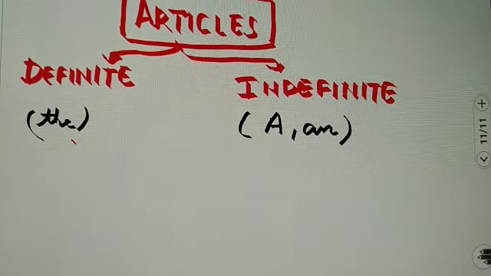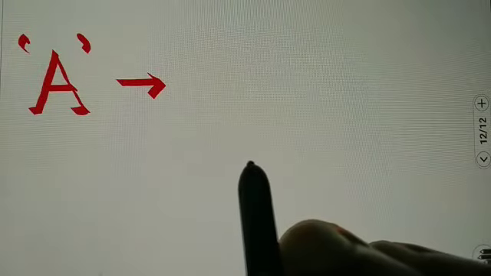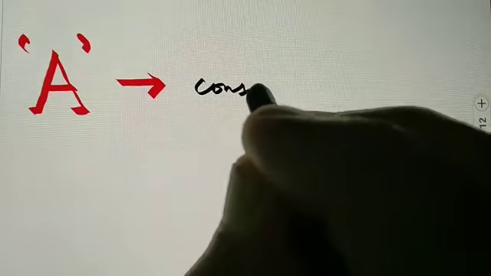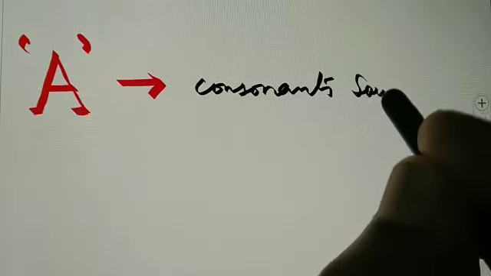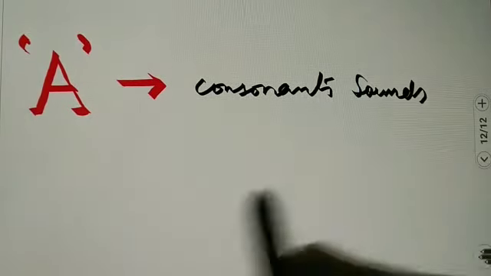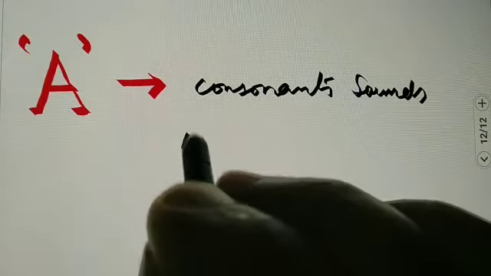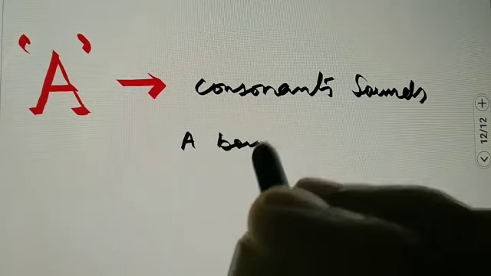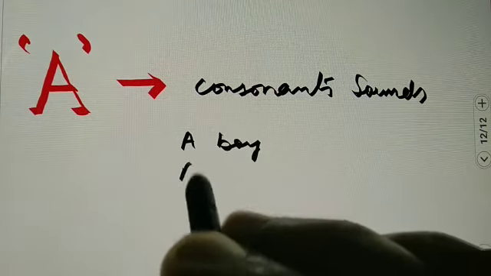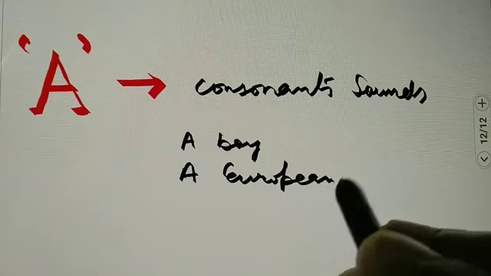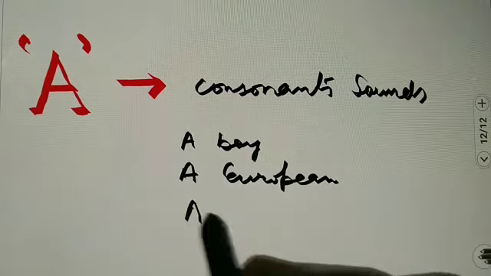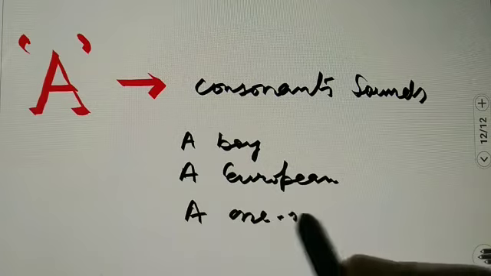Indefinite article a is used before all the consonantal sounds. For example, a boy, a European, a 1 rupee note.